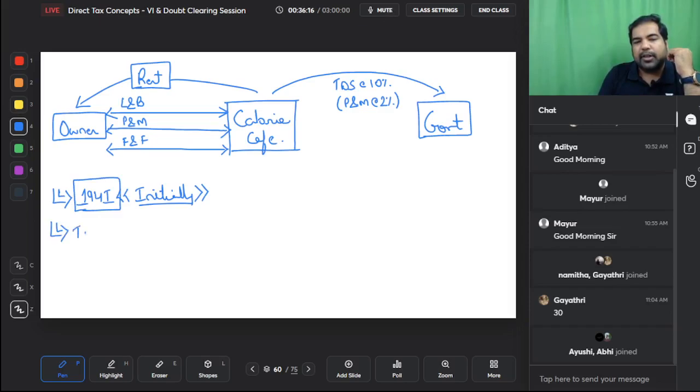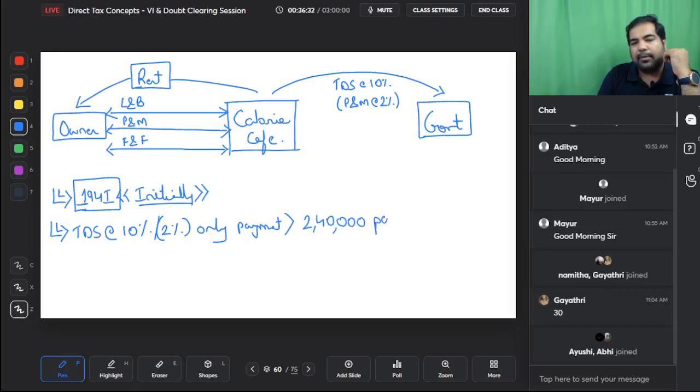Guys, here the TDS will be deducted at the rate of 10% or 2% only if the rent payment is greater than 2,40,000 per annum. So it has to be 2,40,000 per annum per person. What do I mean by that? Let me explain. If for land and building you are paying 2,20,000 to Mr. X, let's say the owner here is Mr. X, will there be any TDS? No, because it is not more than 2,40,000.